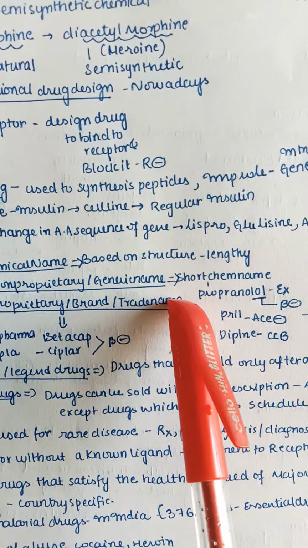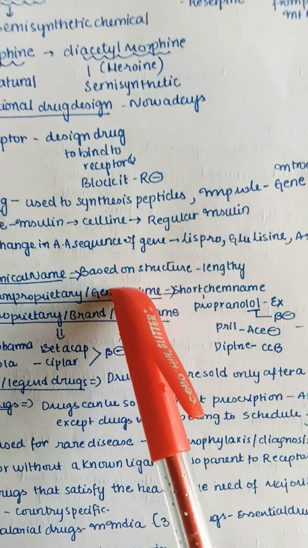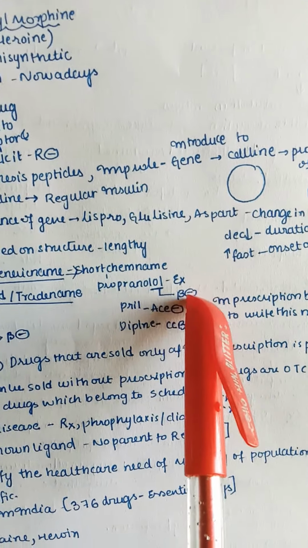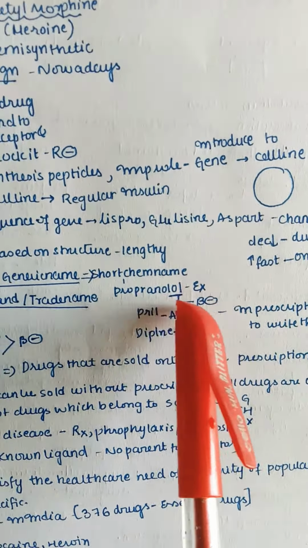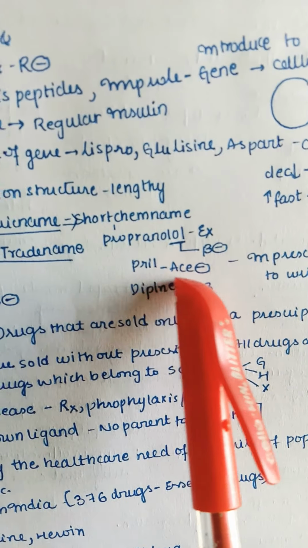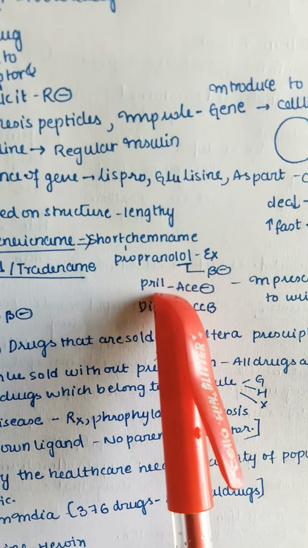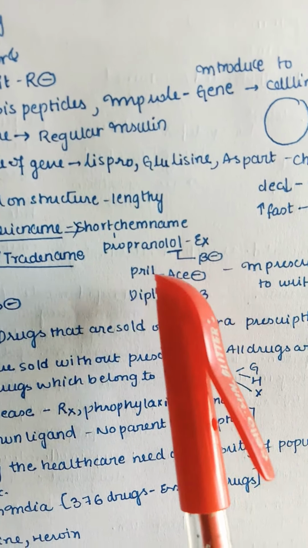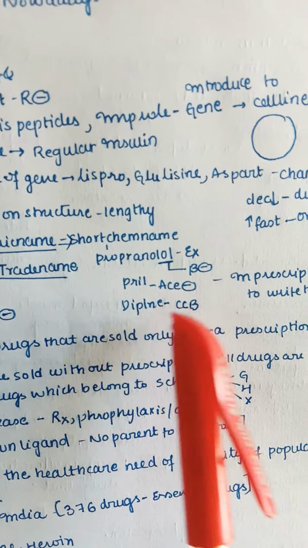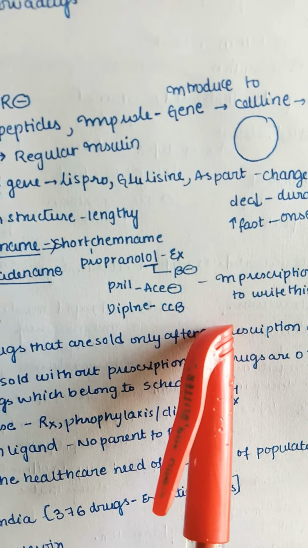But the non-proprietary generic name is nothing but the shorter or abbreviated form of a chemical name, like propranolol. So we can see "lol". All names with this "lol" ending are almost like beta blockers. For example, we can take "prils". If we have "pril" at the end of any chemical name, then it is mainly ACE inhibitors. And if you have "dipine" at the end, that is mainly calcium channel blockers.